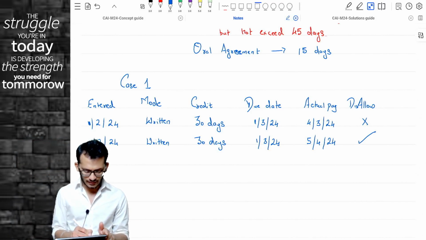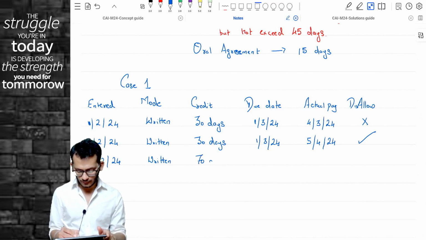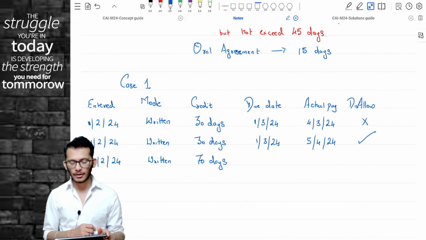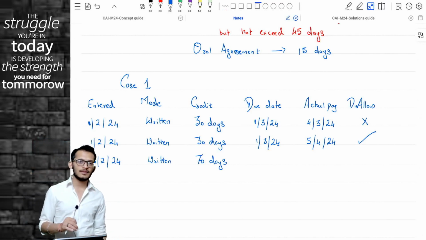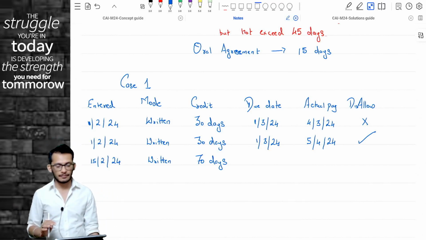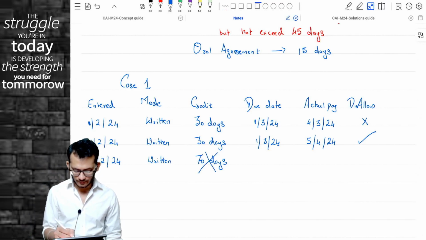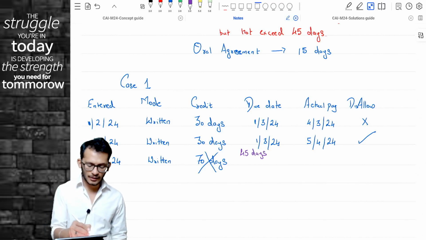Next question. Rahul, you have entered into the transaction on 15th February. You have taken a written agreement. Credit terms as per your agreement is 70 days. The MSME Act will come and say, I am sorry, it is not possible that you can have a 70 days agreement. I will assume the due date only as 45 days.